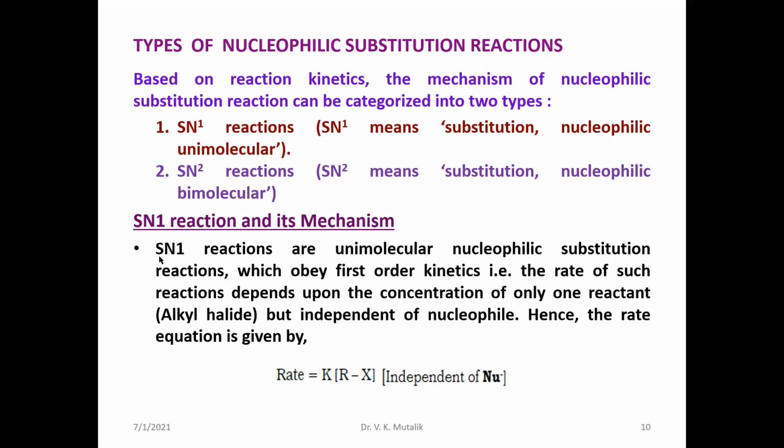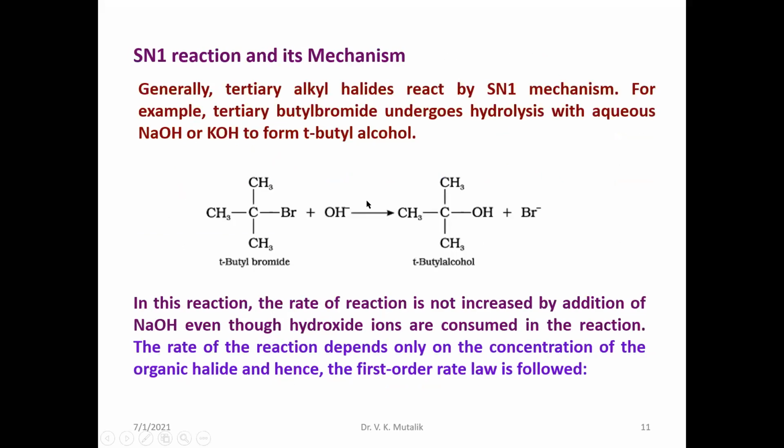S stands for substitution, N stands for nucleophile, and 1 represents the unimolecularity, or that it proceeds by first order reaction. SN1 reactions are generally given by tertiary alkyl halides.